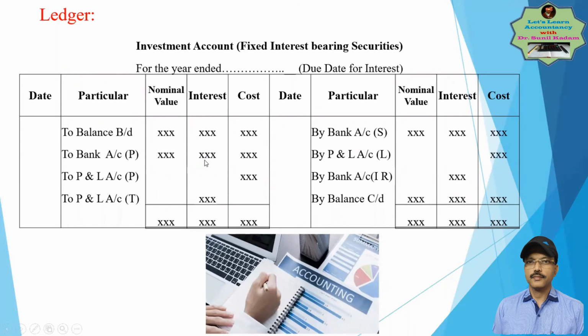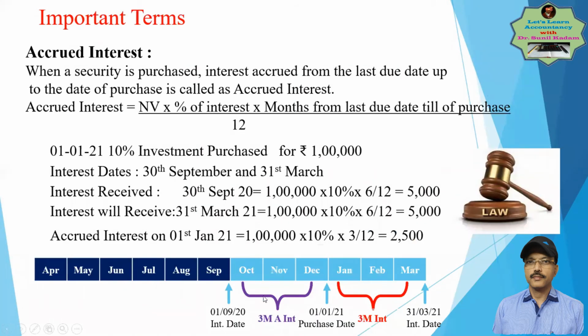Accrued interest: now let me show you the accrued interest for these 3 months, from the date of last interest to the date of acquisition. Whatever interest is due is called accrued interest. When a security is purchased, the interest accrued from the last date of interest up to the date of purchase is called accrued interest. How is it calculated? The nominal value of your investment into the percentage of interest into the months from the last interest date to the purchase date, divided by 12.